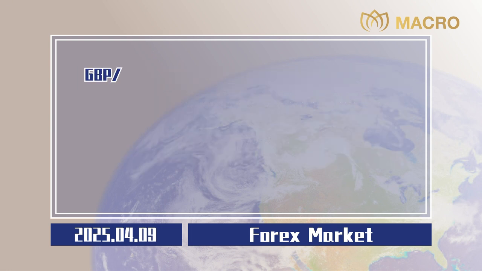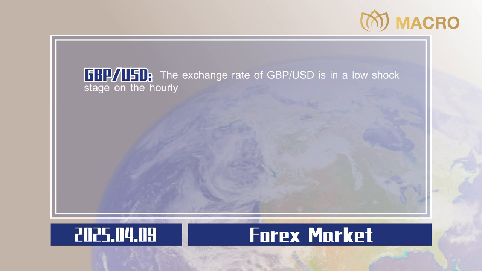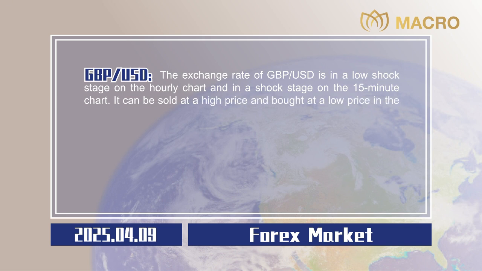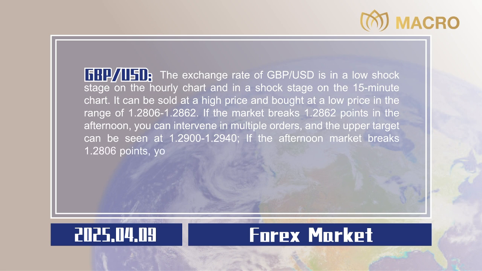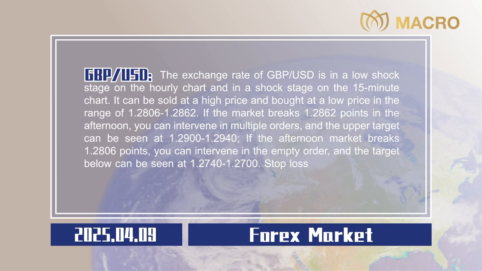Pound sterling to US dollar. The exchange rate of pound sterling to US dollar is in a low shock stage on the hourly chart and in a shock stage on the 15-minute chart. It can be sold at a high price and bought at a low price in the range of 1.2806 to 1.2862. If the market breaks 1.2862 points in the afternoon, you can intervene in multiple orders, and the upper target can be seen at 1.2900 to 1.2940. If the afternoon market breaks 1.2806 points, you can intervene in the empty order, and the target below can be seen at 1.2740 to 1.2700. Stop losses are all 20 points, 0.0020.